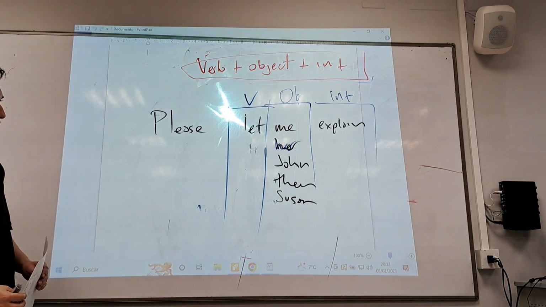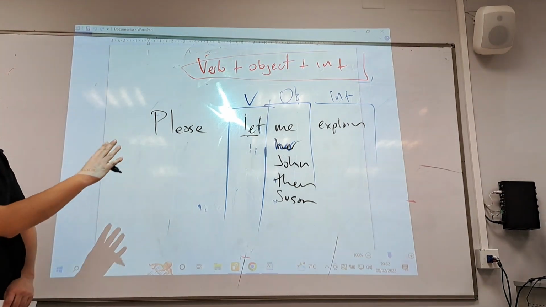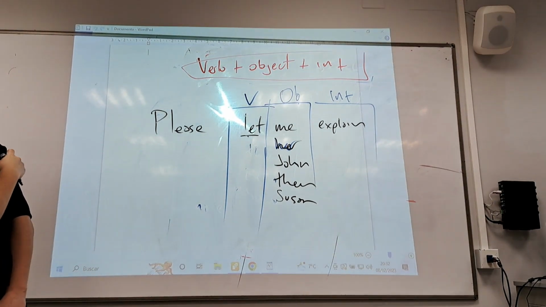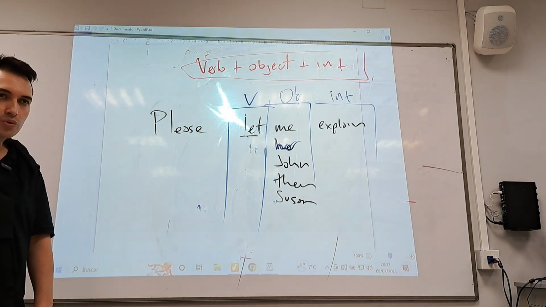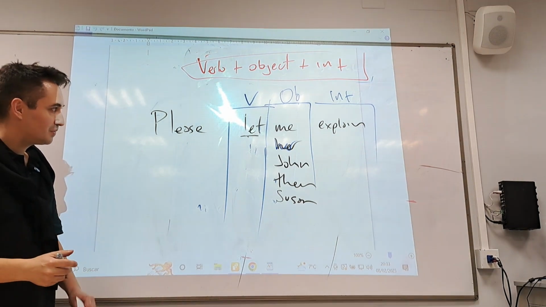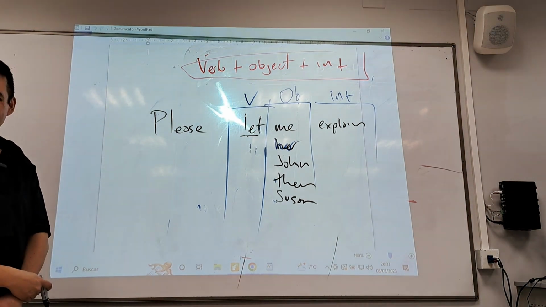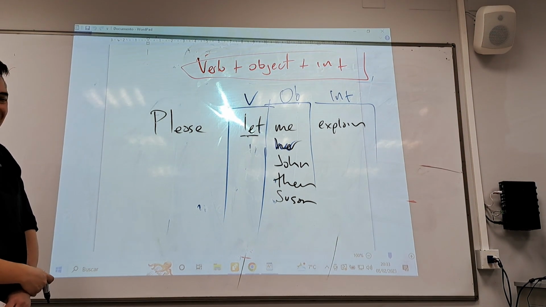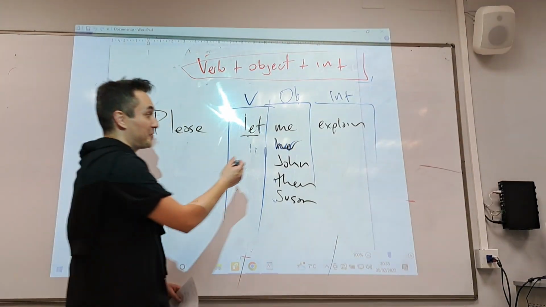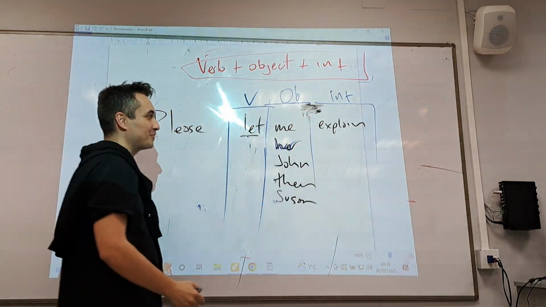Let me explain. Any other verbs apart from let that could accept this kind of structure? Infinitive without to? Allow me to explain. Allow would be alright, but you would need to. Allow me to explain.